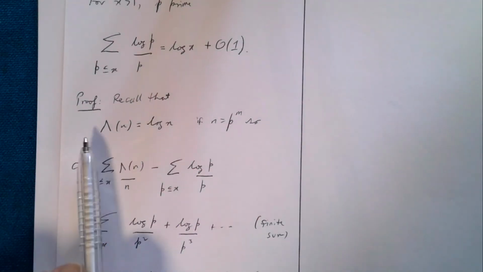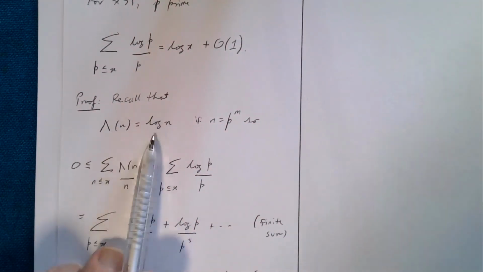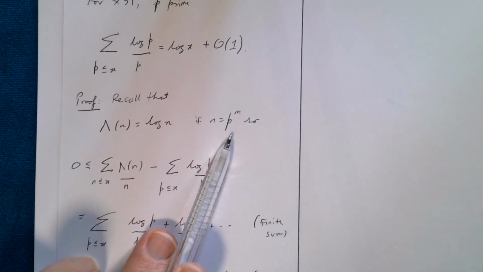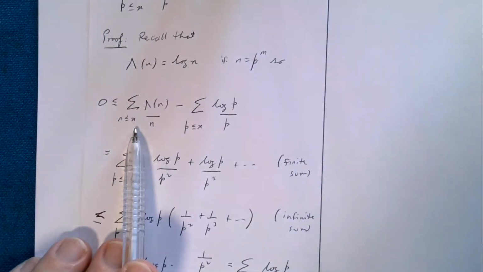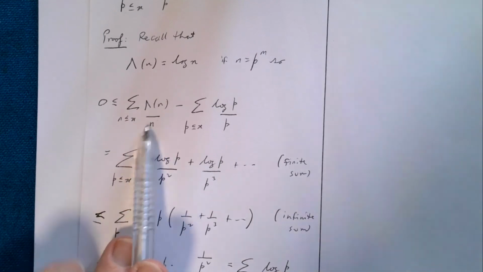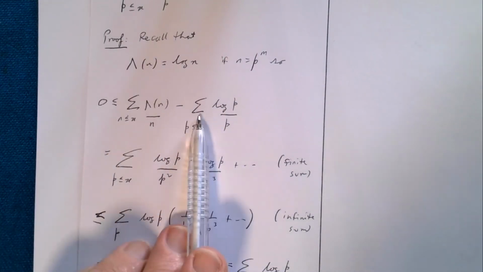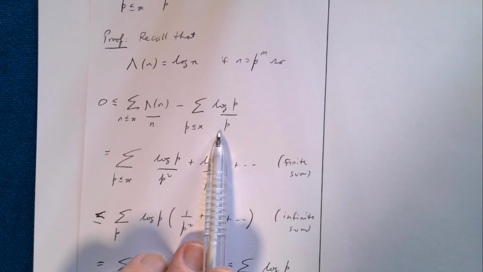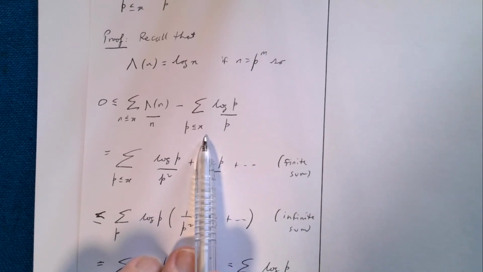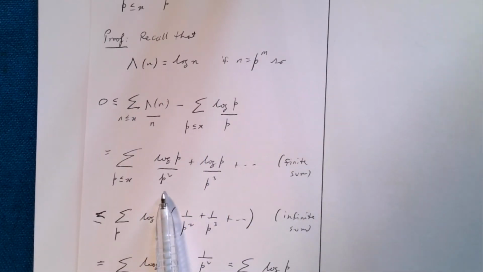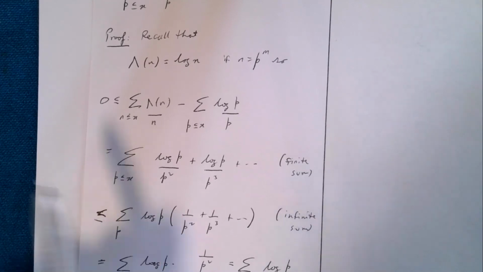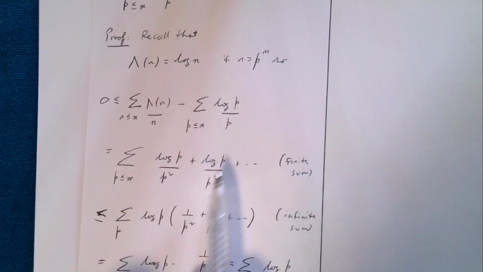Now remember that the von Mangoldt function of n was just log of n if n is a prime power. So if I look at the partial sums over n less or equal to x of von Mangoldt n on n, minus the partial sums of log p on p, p less or equal to x, then that's going to take out the first term, and I'm just going to get this sum. It's going to be a sum over the primes less than or equal to x of log p on p squared plus log p on p cubed plus.